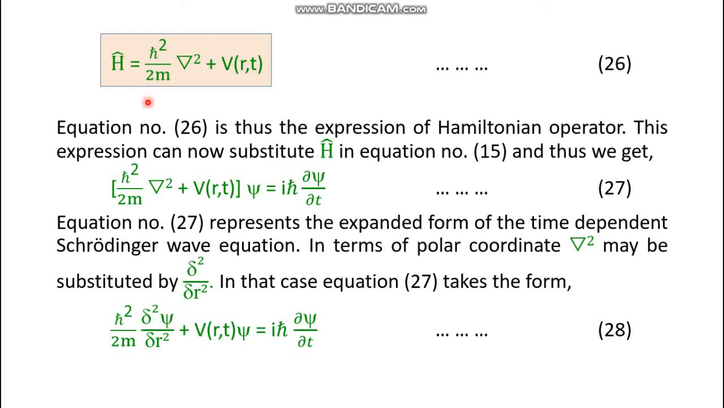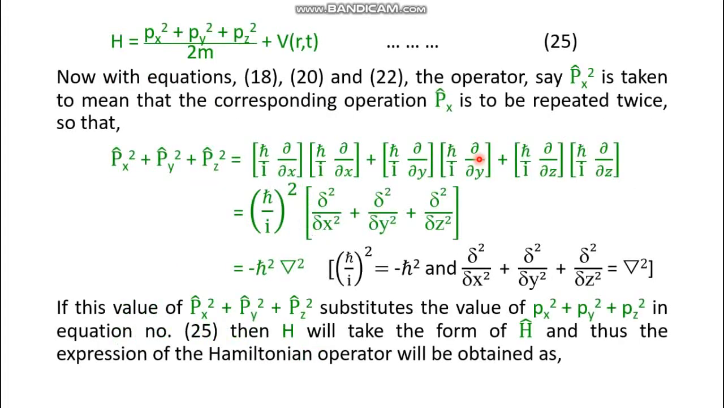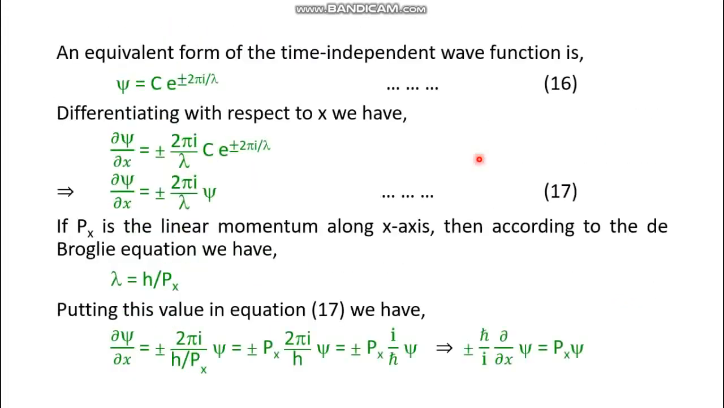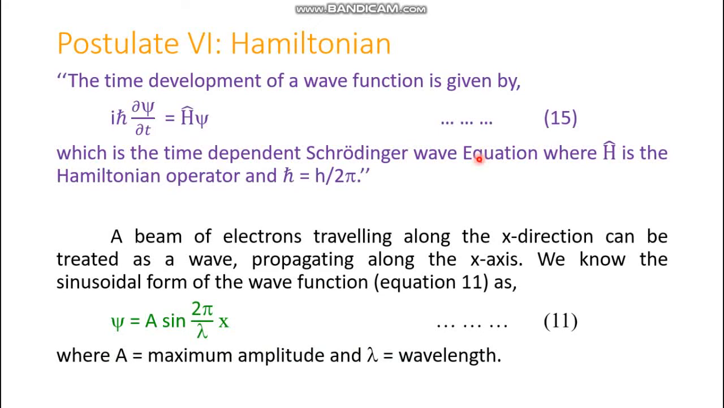This equation number 26 is thus the expression of the Hamiltonian operator, and this expression can now substitute h cap in equation number 15. What is equation number 15? Look back at the postulate on the basis of which we are deriving the expression of h cap. This is equation number 15, postulate number 6.